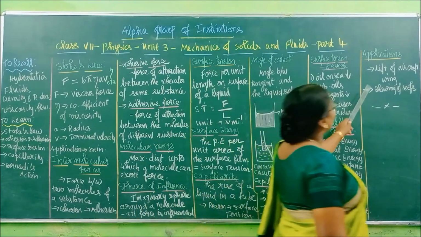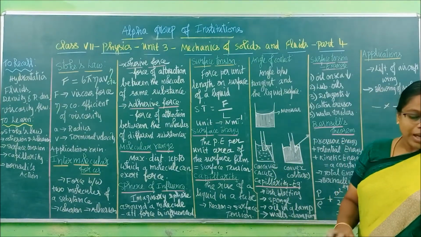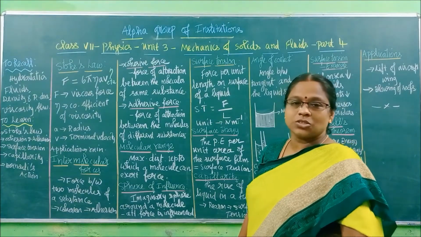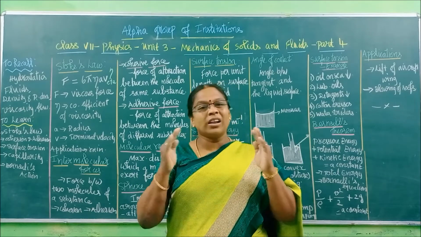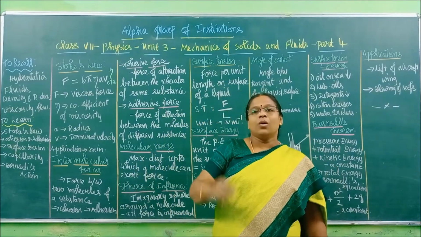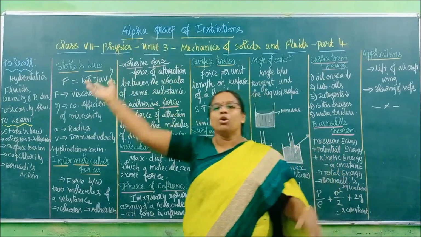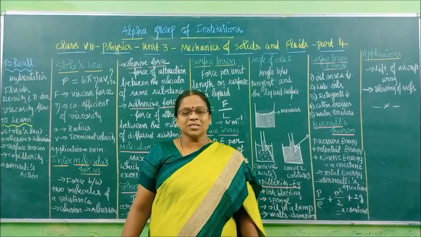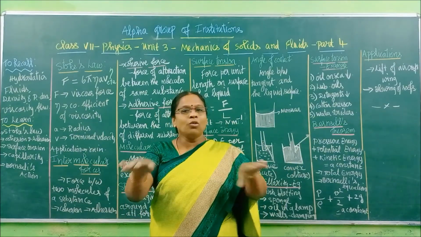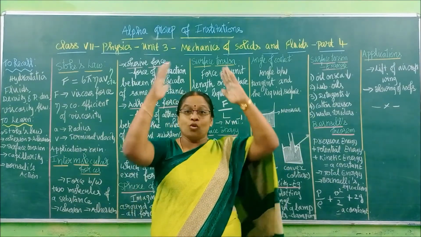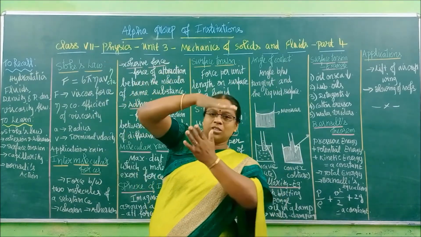Now we have one application for it, which is called Bernoulli's action. Have you ever seen videos like this, children? A thatched house or a sheet-covered house. When a heavy storm comes, what will happen? The sheet alone will get blown out. Have you ever seen this? But the other parts of the house will remain as they are. No damage will be created. But this type of roof will get blown away, or even a flat roof.